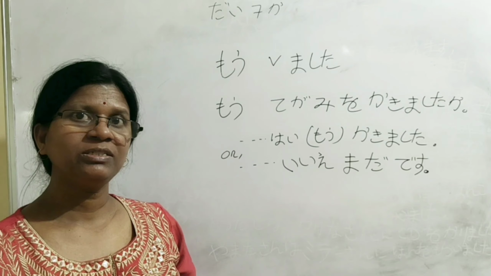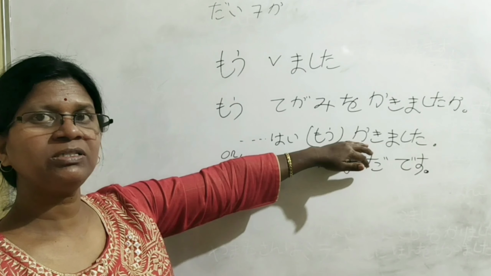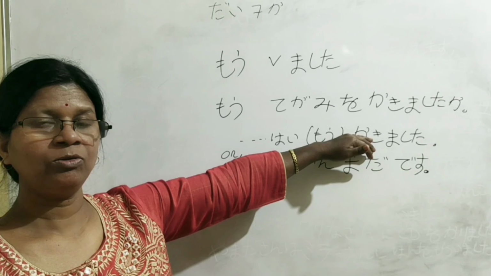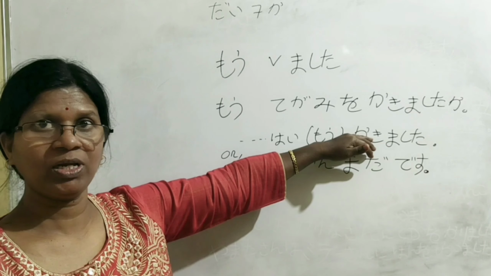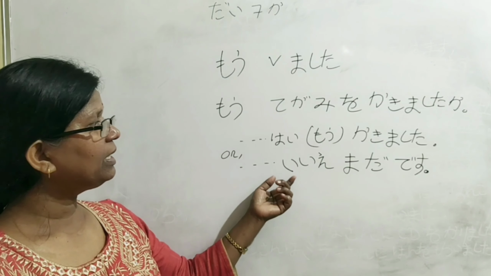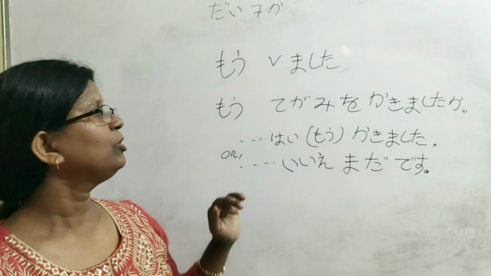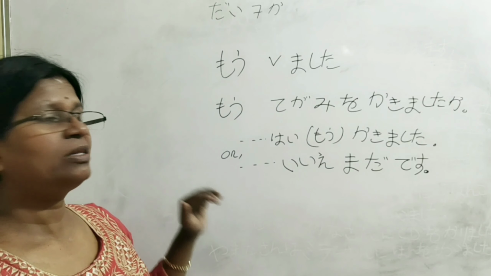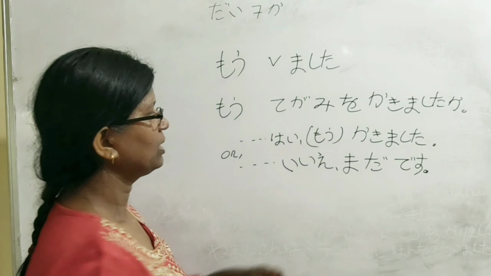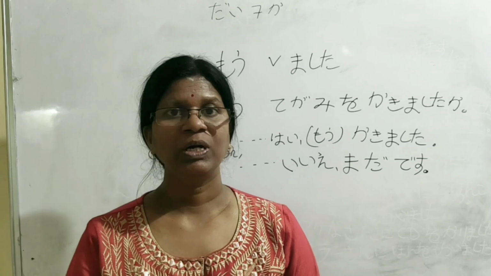If the answer is yes, hai, kakimashita, or hai, mou kakimashita. Either is fine. If the answer is no, iie, mada desu. When we ask a question with mou and the answer is negative, we need to use iie, mada desu.